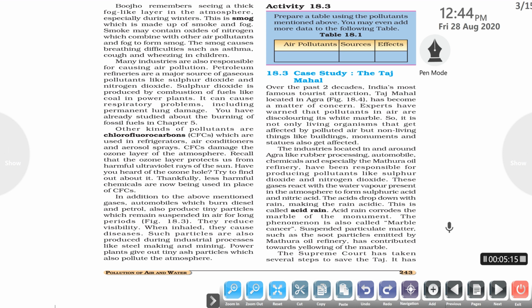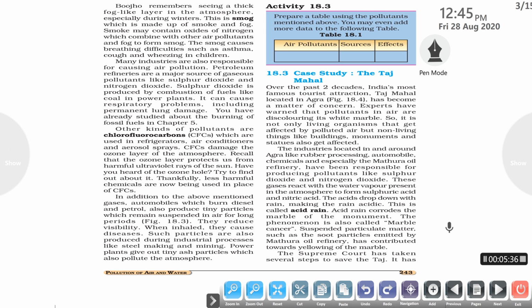Such types of carbon particles are also produced during industrial processes like steel making, extraction of metals, or mining. Power plants give out tiny ash particles which also pollute the atmosphere. So these are some of the major causes by which the air is polluted. So these are some of the major pollutants.